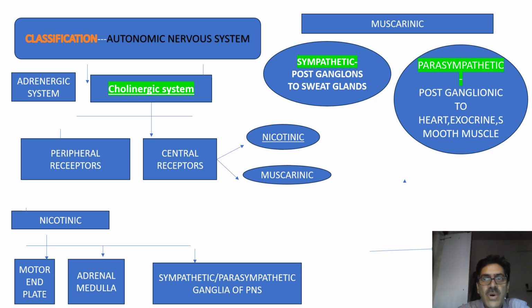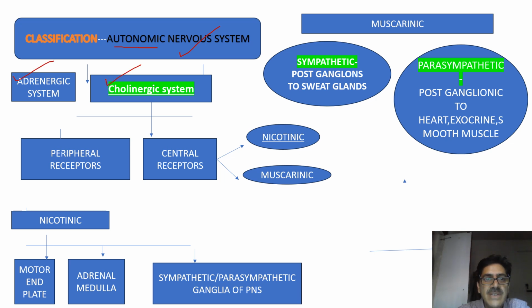Now coming to autonomic nervous system. The word autonomic itself means somewhat independent. It behaves somewhat independently. No doubt it is under the central control of central nervous system, but still it can behave independently. Autonomic nervous system has two subdivisions: one is adrenergic nervous system, the other is cholinergic nervous system.